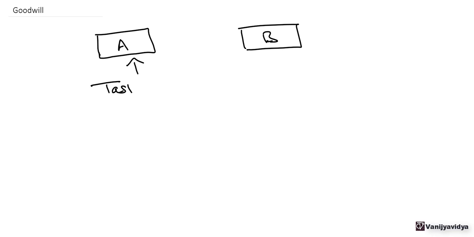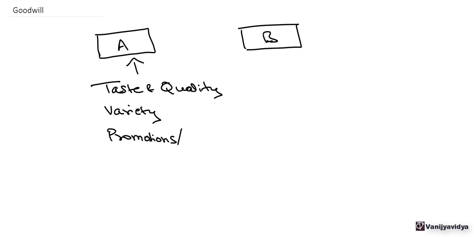One is that the taste and quality of A is better than B. It would also be possible that A is offering more variety of ice creams and more combinations as compared to B, or A has done more promotions and offers. Now there could be one more reason, location. The location of A is better as compared to the location of B. Now these could be the reasons why people prefer A as compared to B.